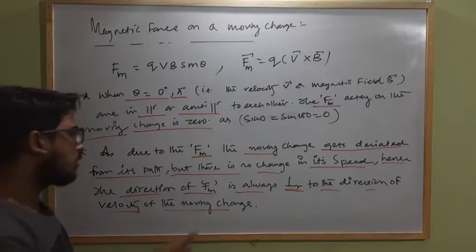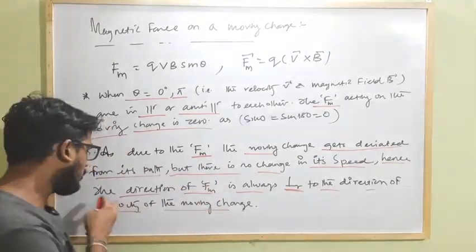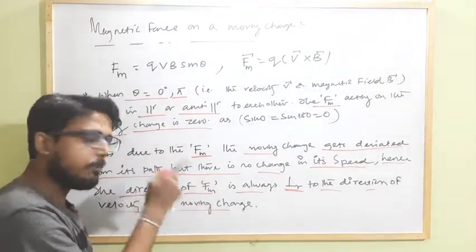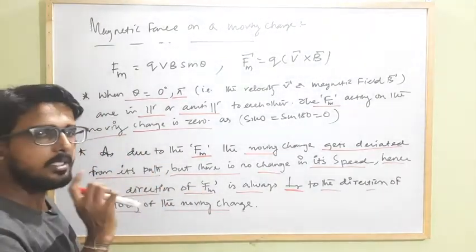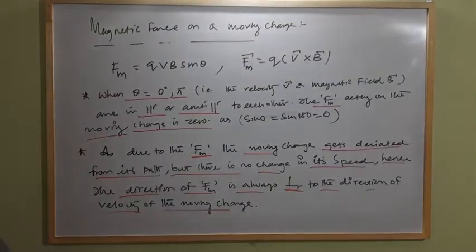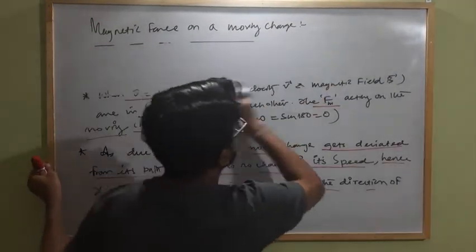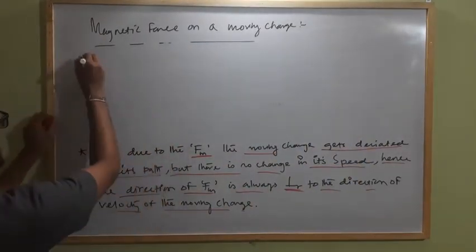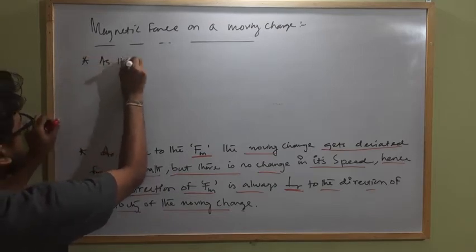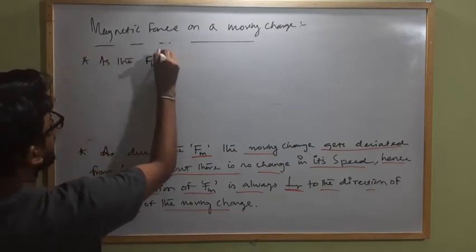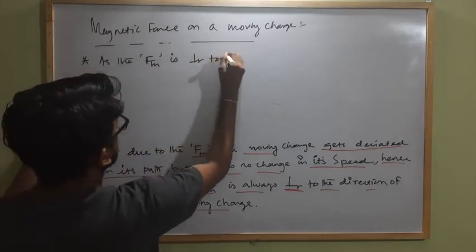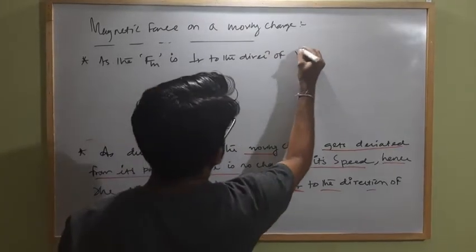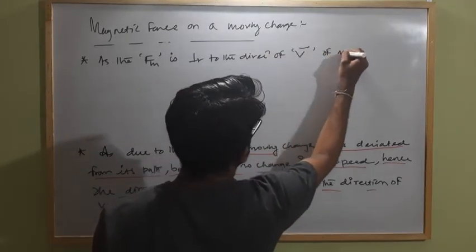Clear? As the direction of magnetic force is perpendicular to the direction of velocity of the moving charge, this implies the magnetic force is also perpendicular to the direction of displacement of the moving charge. Clear? So from this we can write that the magnetic force is perpendicular to the direction of velocity of the moving charge.